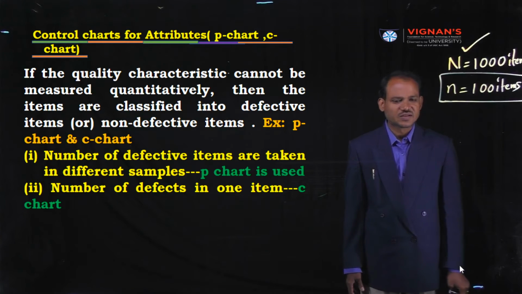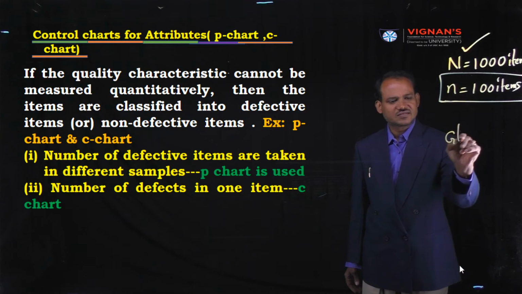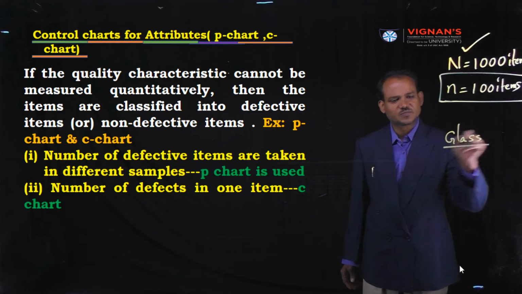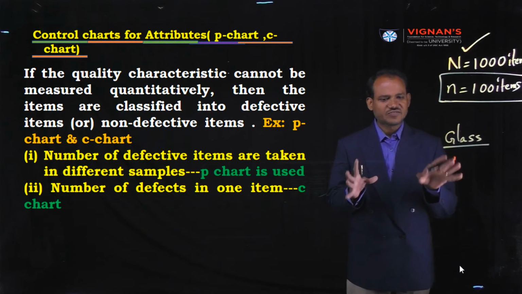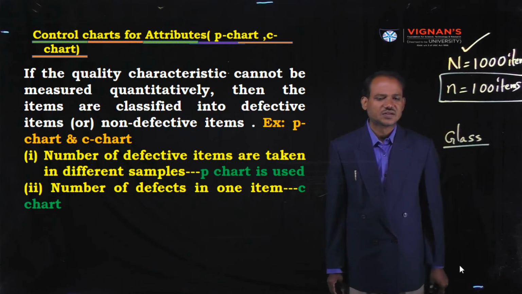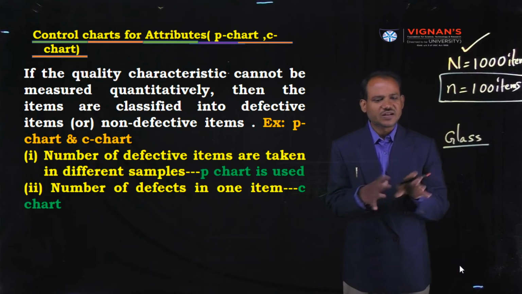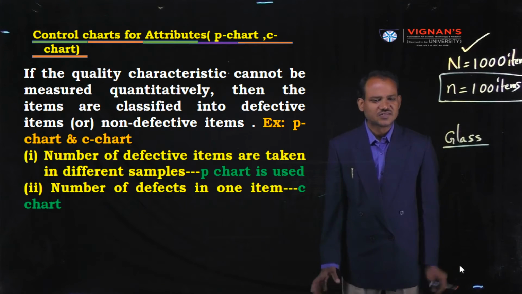One item means, for example, a glass. In a glass, we can observe so many defects. Glass is one item, one piece. On a glass, we can observe so many scratches. In one piece, we can observe so many defects. Under this situation, we use the C chart.